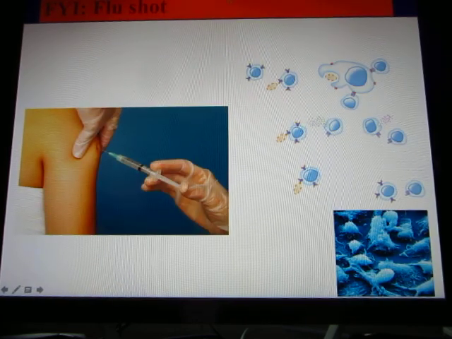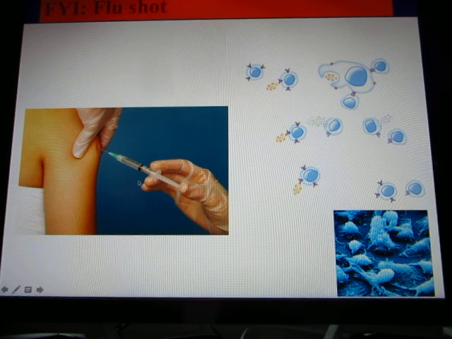And that's why we get the flu shot, because we want our body to learn this already. So when you get the flu shot, you give them antigen, and it takes about 2-3 weeks for your body to respond. During those 2-3 weeks, your body is learning, and your B and T lymphocytes will learn. Okay, they will remember those pathogens.